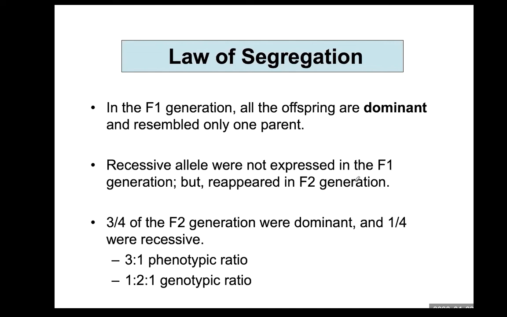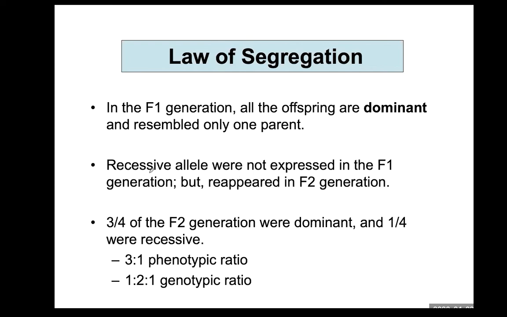But in the F2 generation, even this recessive allele is expressed and it shows physical appearance. About 75%, 3/4 of the F2 generation were dominant, and a quarter, 25%, were recessive.